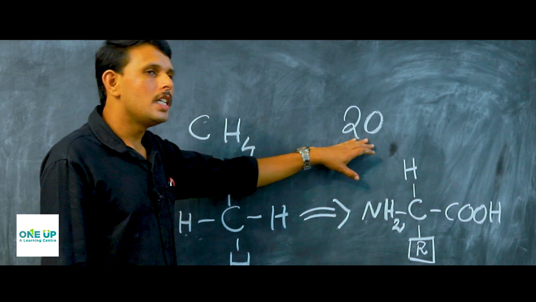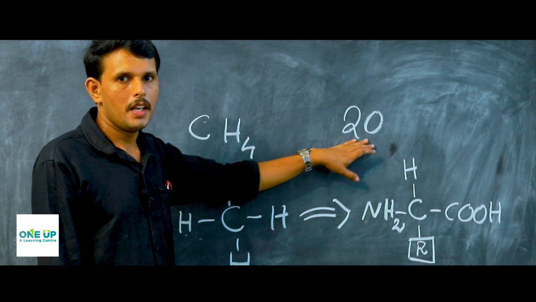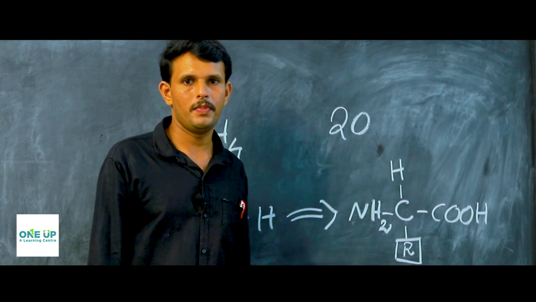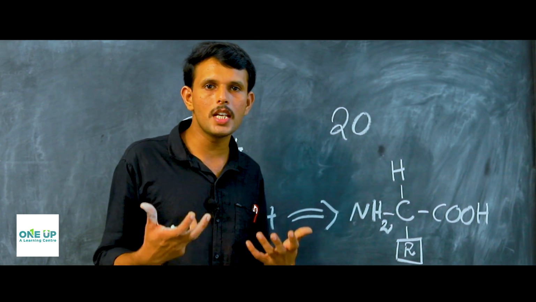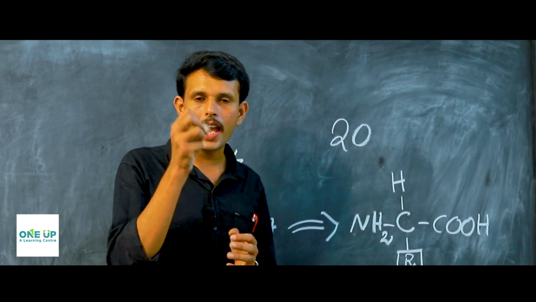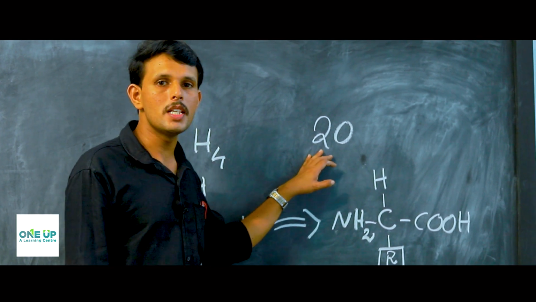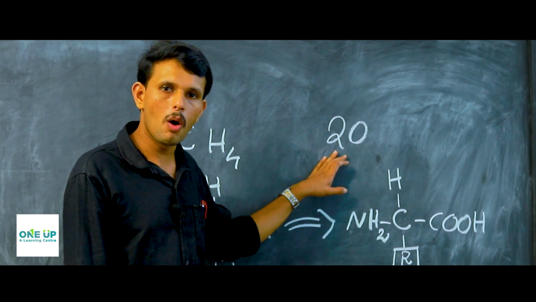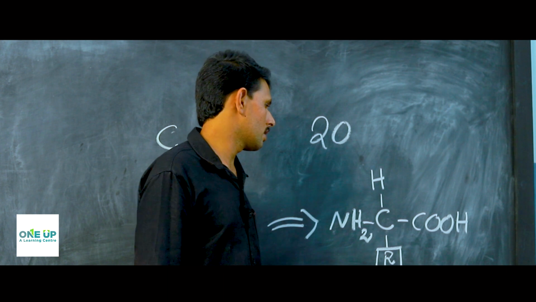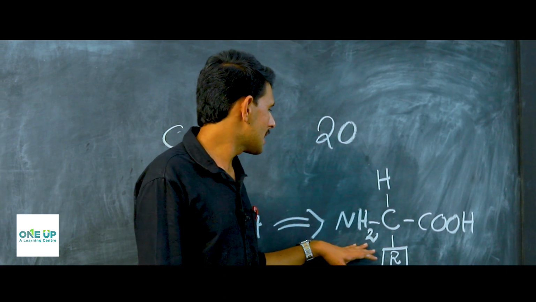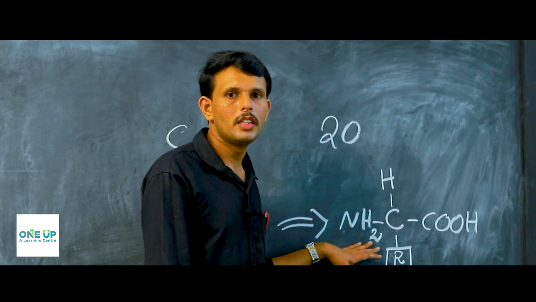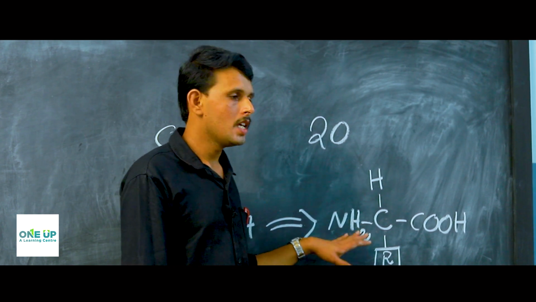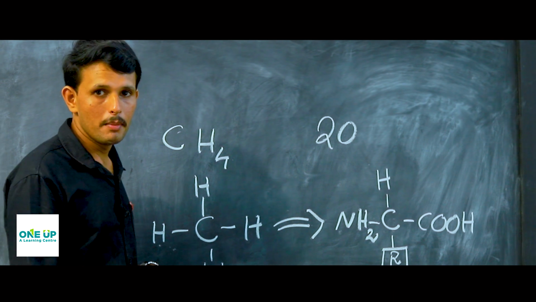Out of these 20 amino acids, 9 amino acids are essential amino acids that cannot be synthesized by your body, and hence such amino acids should be supplied through the diet. The remaining are called non-essential amino acids. Now, as an example, we have the structure of 3 amino acids to study. Let us see these 3 amino acids.